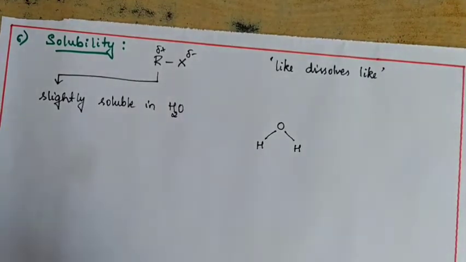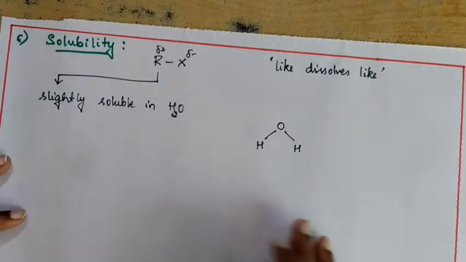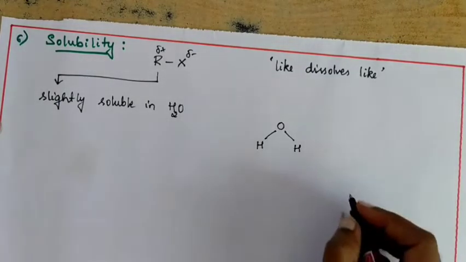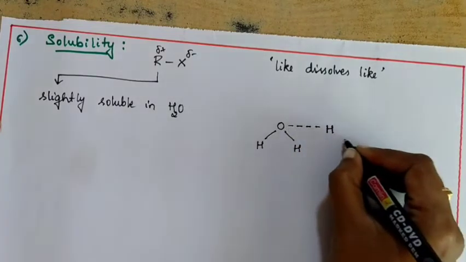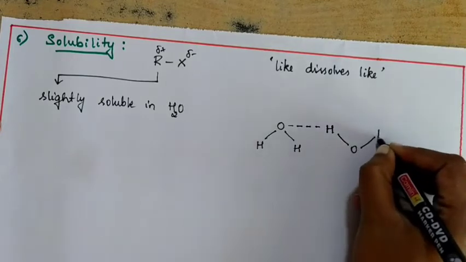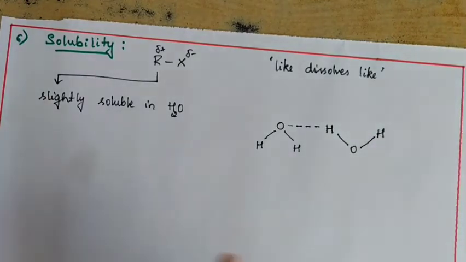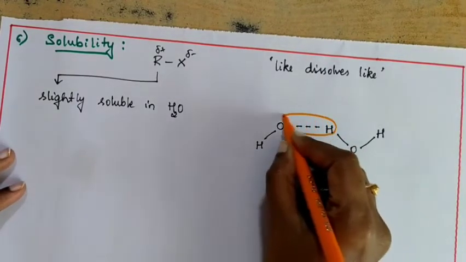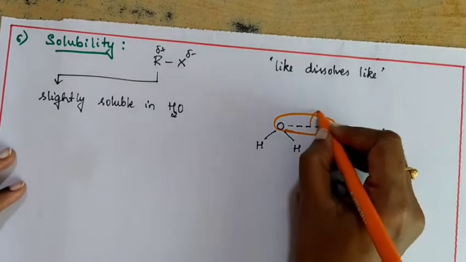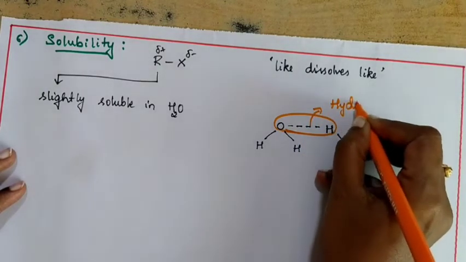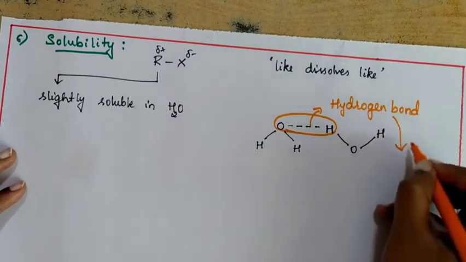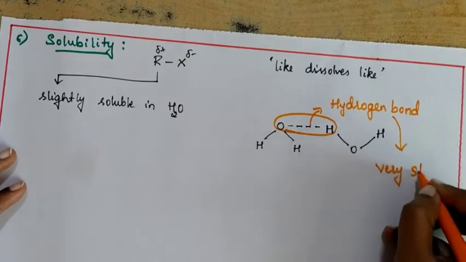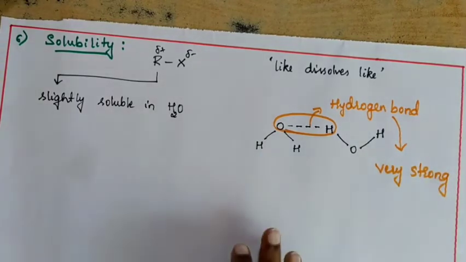How the bonds will be in 2 water molecules, not only 2, in all the water molecules, it will be like this. This oxygen will make some bond with the hydrogen of another water molecule, and the bond will continue. Correct? This is how the bond exists between 2 water molecules. What is this bond? It is nothing but, we call it a hydrogen bond. And we already know this hydrogen bond is very strong.